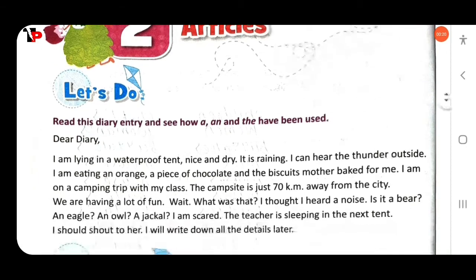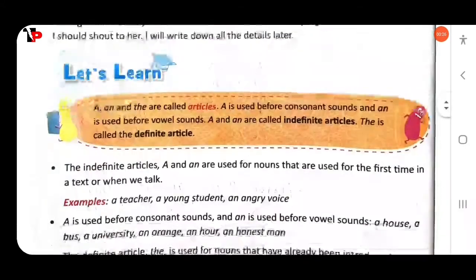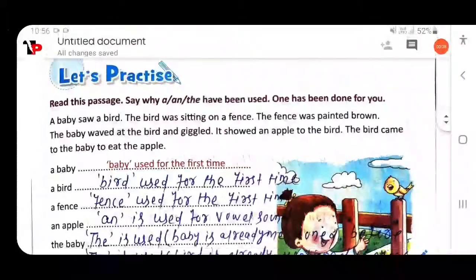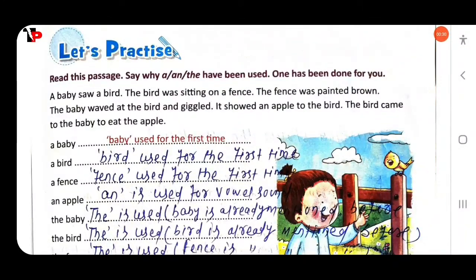Here, read the story, then find out how a and the have been used. Read the passage and say why a and the have been used. One has been done for you. A baby saw a bird. The bird was sitting on a fence. The fence was painted brown. The baby waved at the bird and giggled. He showed an apple to the bird. The bird came to the baby to eat the apple.